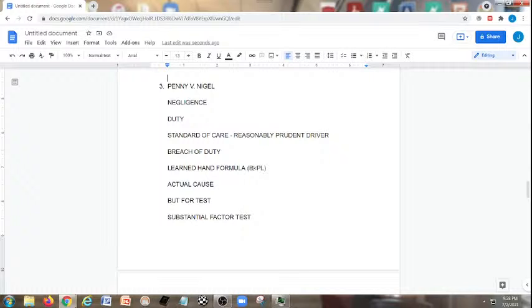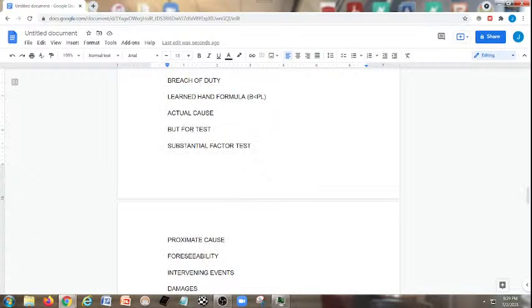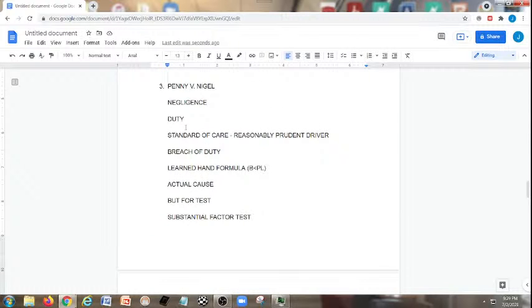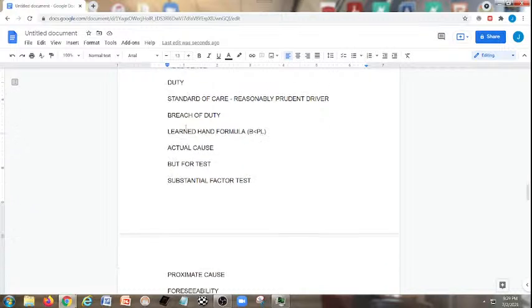Now, of course, the probability of harm if someone does not see the headlights on at that time of night, and the fact that we're dealing with a car here times the severity of someone getting hit by a car, which Penny did, definitely outweighs the burden to have acted differently, which means that in fact Nigel did breach his duty of care owed to Penny. Remember, but for the actions of Nigel, Penny would not have been injured. How she was injured.